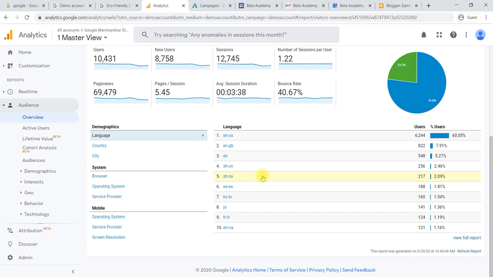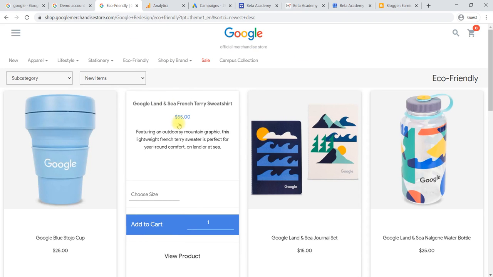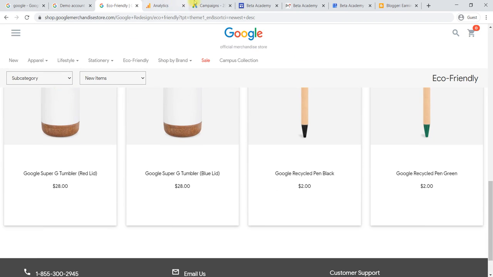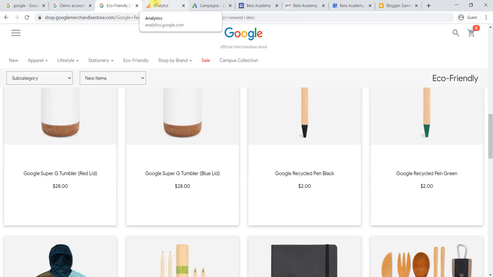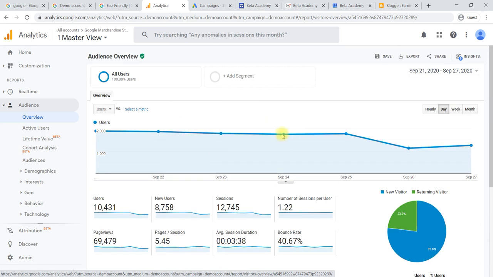When you have a language option on your website, customers of different languages will visit your website, so that you can check which language they are using. And demographics we will understand in detail when we go through it here. So we will not waste time here, we have just shown how your overview will look.